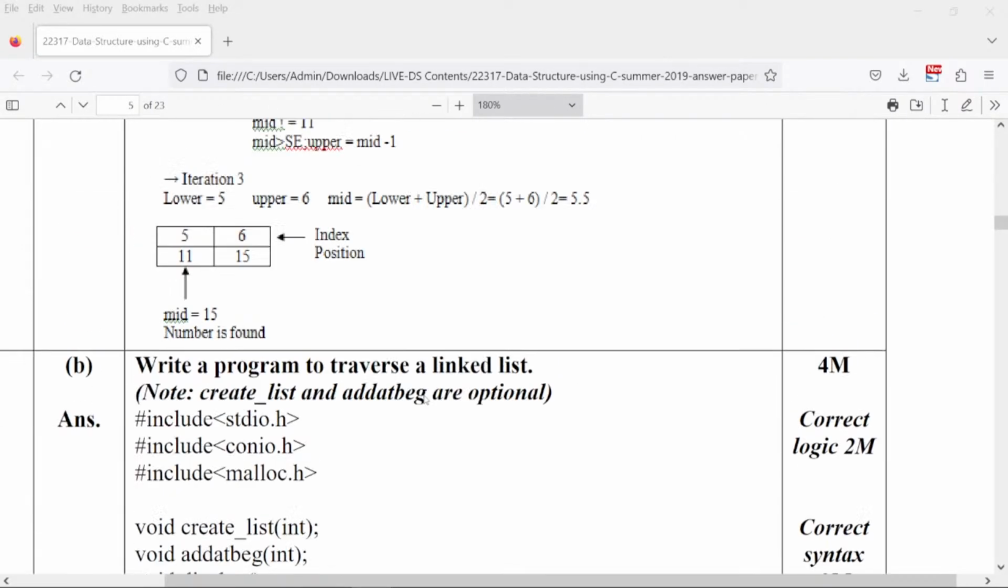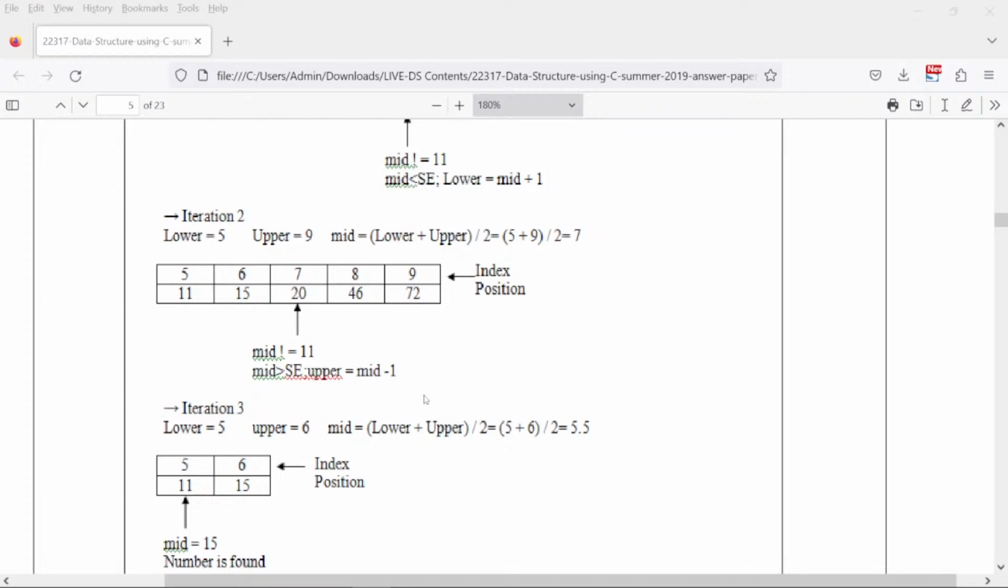Next question. I hope this is clear to all of you, the binary search functionality. If yes, I'll move ahead. Please let me know in the chat.